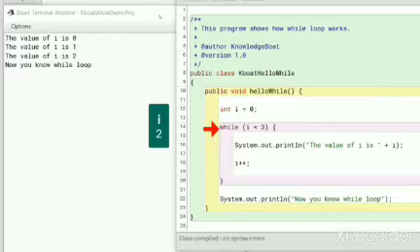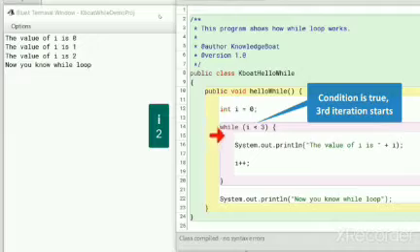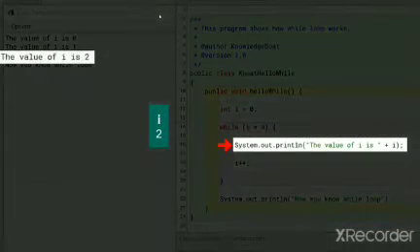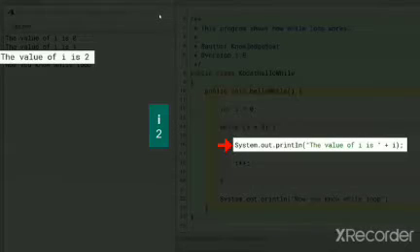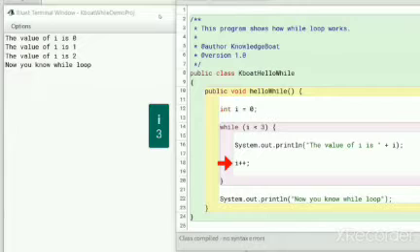Program control goes back to the beginning of the while loop and tests the condition to see if it can start the third iteration. i is 2, so the condition evaluates to true. Again, the loop body is executed. The third line of the output showing the value of i as 2 is printed to the console. The value of i becomes 3 now and the third iteration completes.